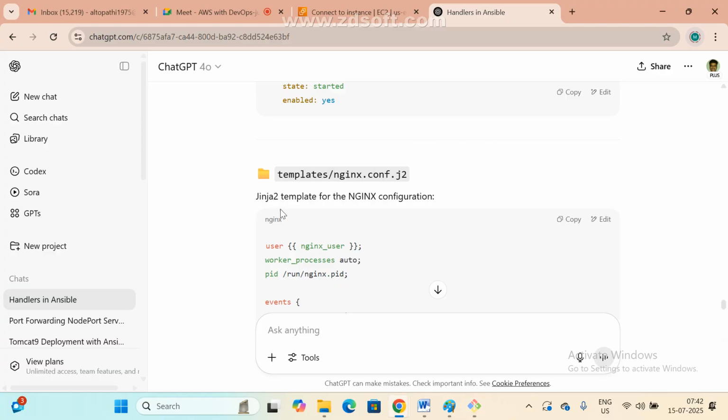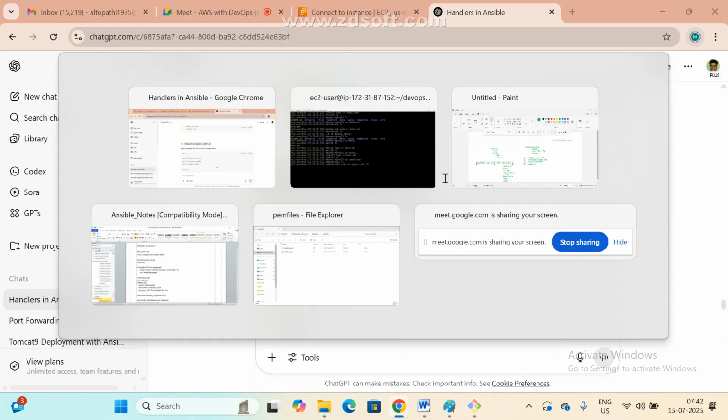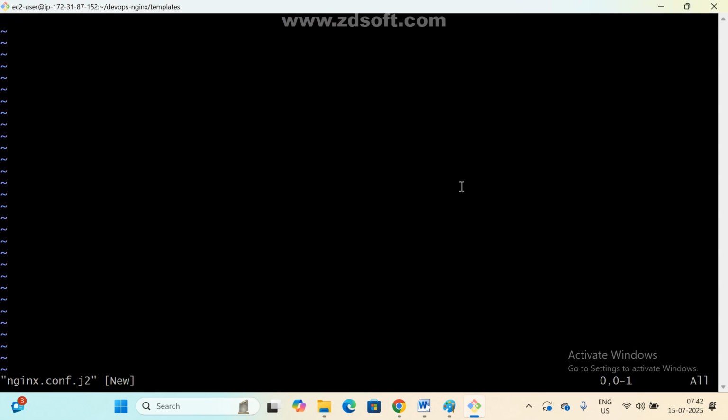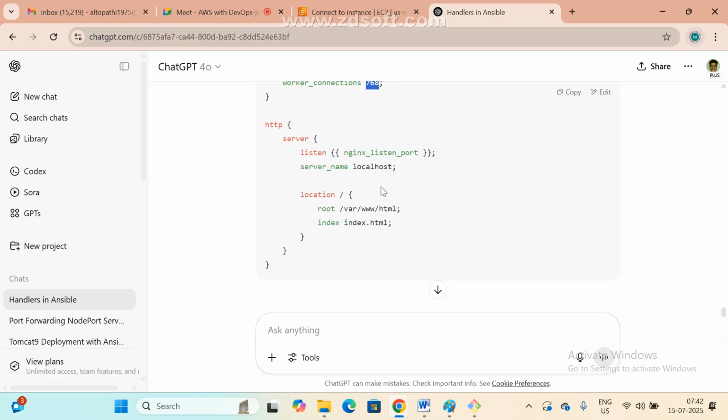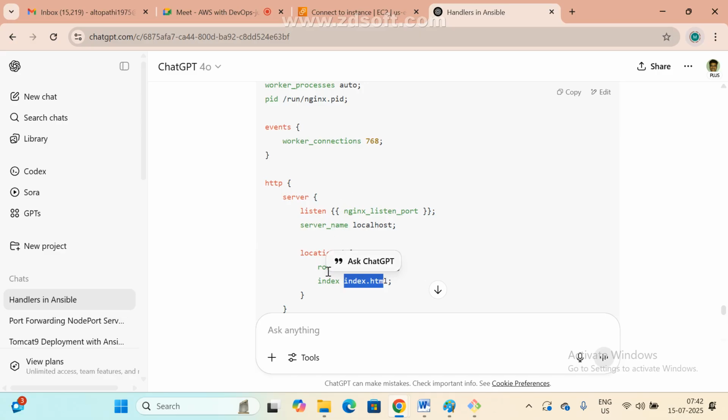This is the template, right? Same. Enter, insert. Here, user, they are calling username. And this is the process ID. This is the list: events, connection and server, port number and location. What is the root folder, the default installation path, and the index file where you want to capture. This is some information, you know, right? If you install the Nginx server, where will it go? var www, correct? So the location where you want the path.